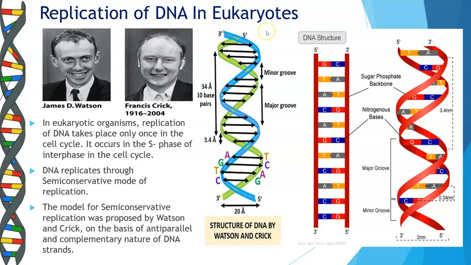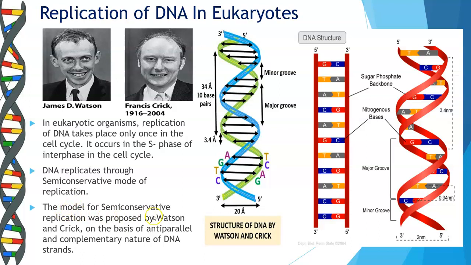Replication of DNA in eukaryotes. Students, in eukaryotic organisms, replication of DNA takes place only once in the cell cycle. It occurs in the S phase of interphase in the cell cycle. DNA replicates through the semi-conservative mode of replication.